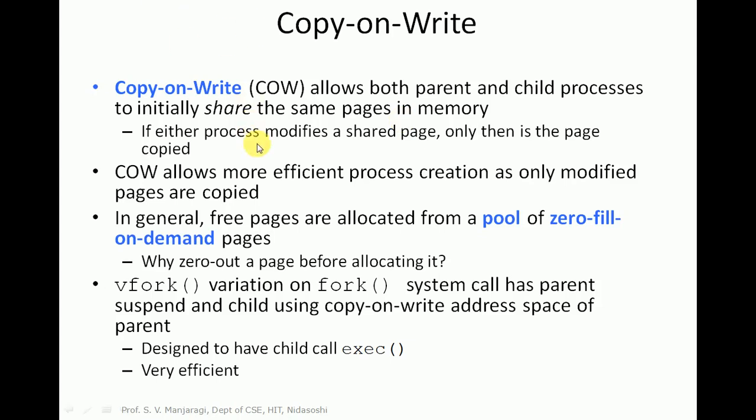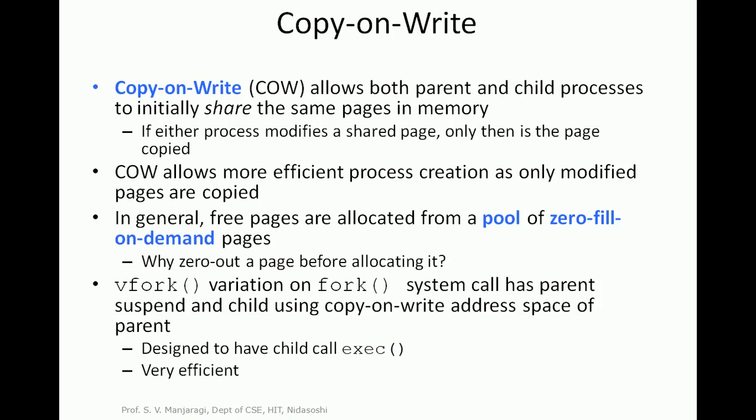If any one process modifies the shared page, then only that page is copied. A separate copy of that page will be created and the modification will be done by that particular process. It is called copy on write. So whenever a read operation is carried out by both parent and child, the same pages will be shared. If either parent or child wants to modify that particular page, a duplicate copy will be created and that process will go for modifying the page.